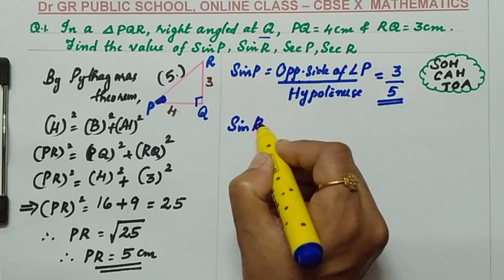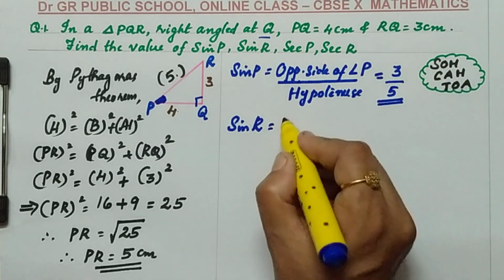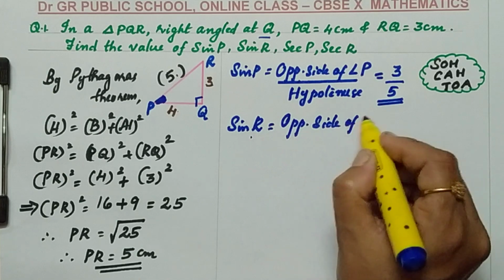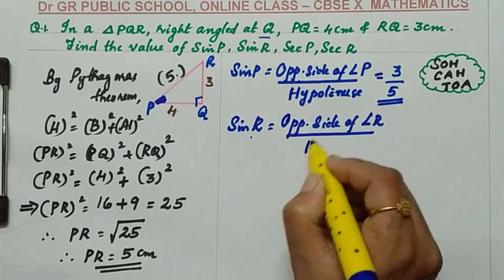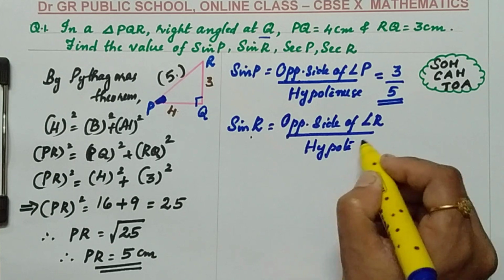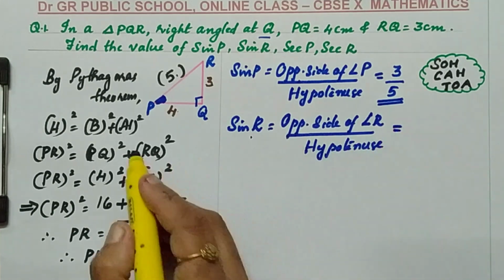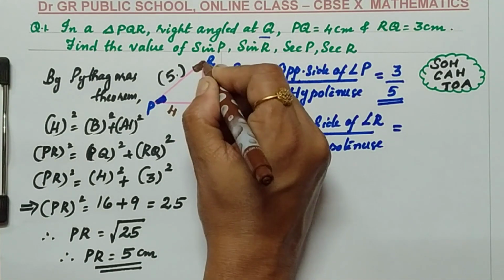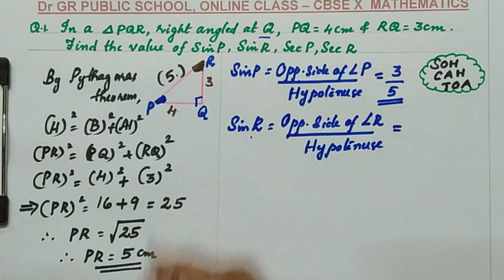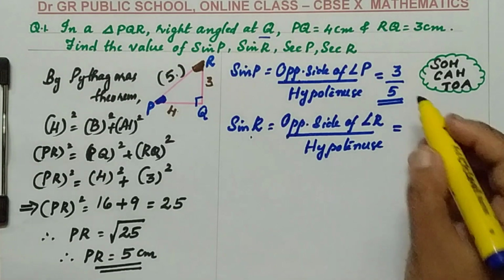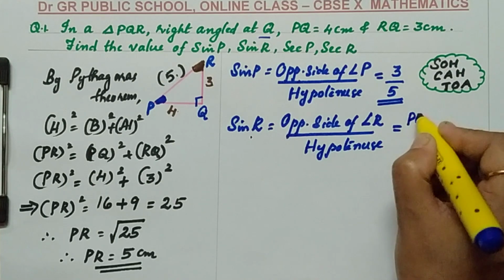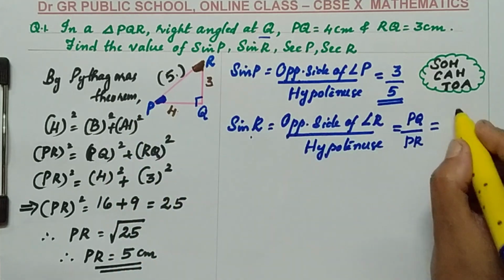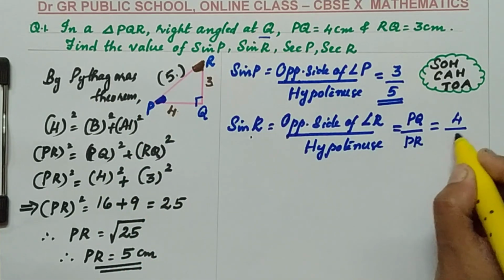The second one is sin R. Again, the formula of sin is opposite by hypotenuse. So opposite side of angle R by hypotenuse. Based on the angle, the side changes. For angle R, the opposite side is PQ. So we can write PQ by the hypotenuse PR. What is the value of PQ? 4 by PR, which is 5. So the answer is 4 by 5.